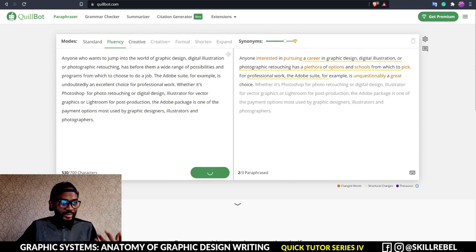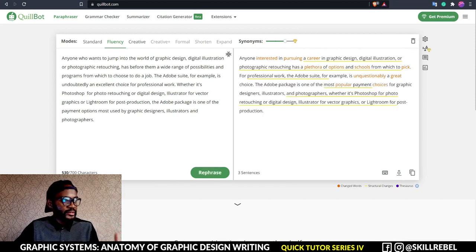As you can see, it has started paraphrasing, and if you read this side by side, you discover that it's quite different. The original said, anyone who wants to jump into the world of graphic design. It said, anyone interested in pursuing a career in graphic design, digital illustration, or photo retouching has a plethora of opportunities. But it says here, anyone who wants to jump into the world of graphic design, digital retouching has before them a wide range of possibilities. But here it said a plethora of opportunities. So you see, it has changed the narrative completely. So we can copy this.